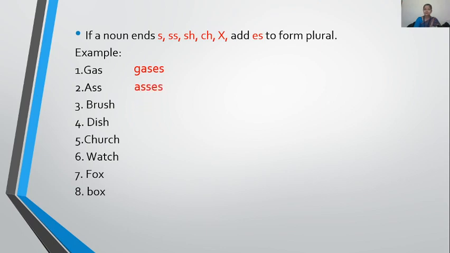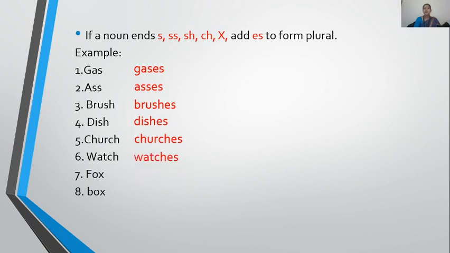Now look at brush. Look at the last letter, children. SH is there. So I take ES to form its plural. Brushes. Dish. Again SH. Dishes. Church. Church has CH at the last. So it will become churches. Watch. Watch will take what? ES to form its plural. Why? Because it has CH at the last.